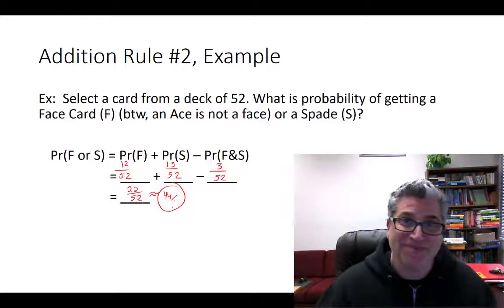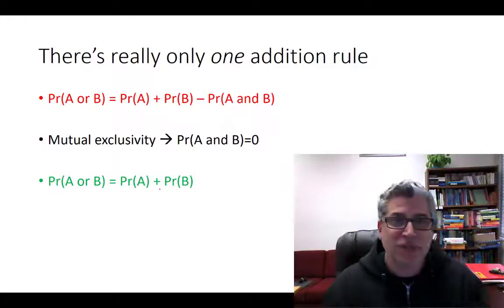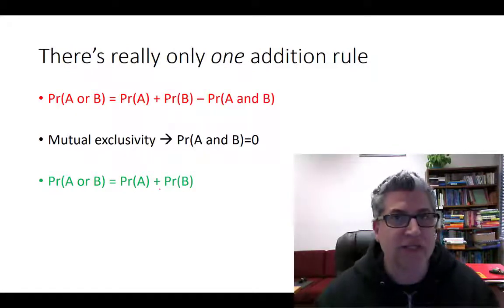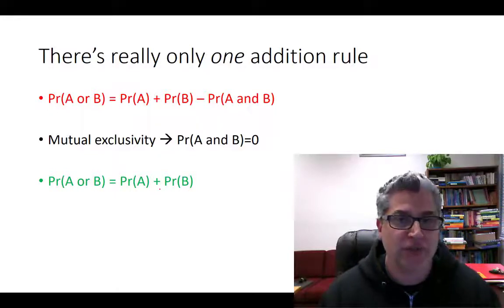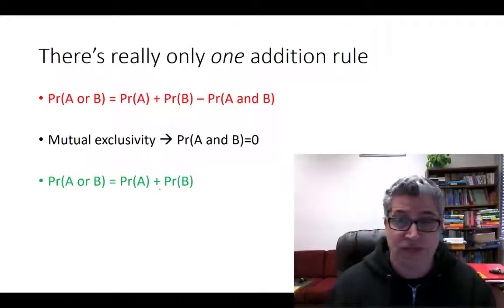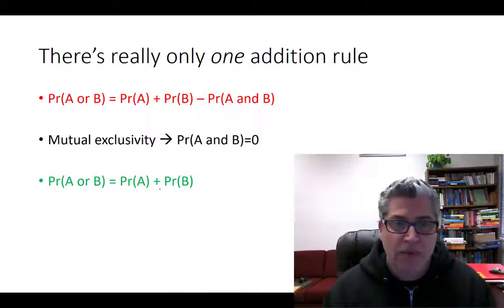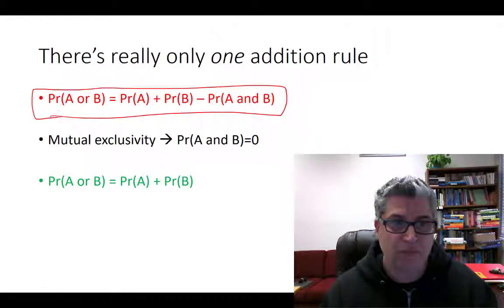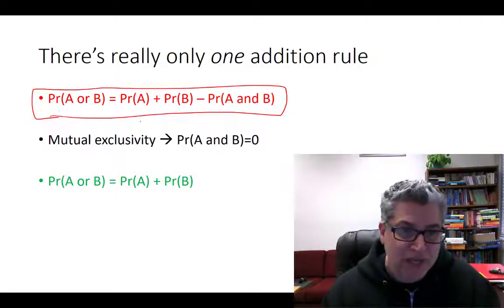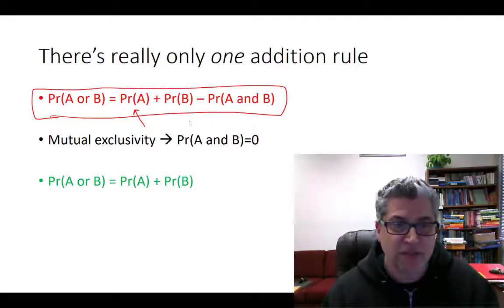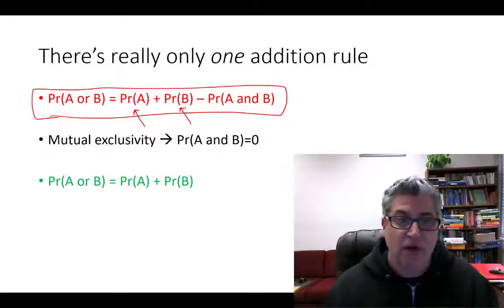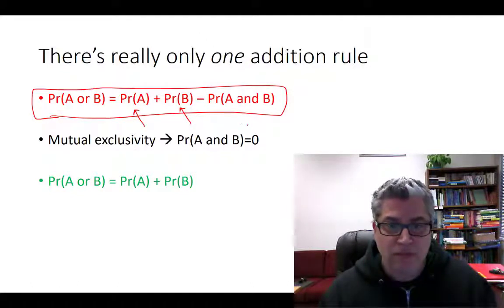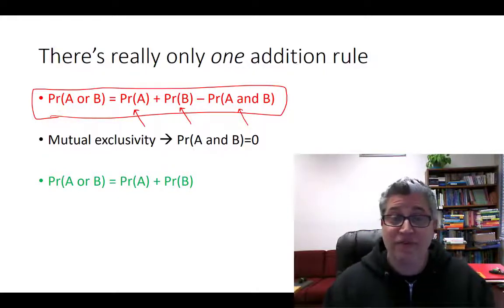Let's do another one. So at this point, I really should mention there really is only one addition rule. It's not like you have to memorize two different ones. I find it useful, at least at first. But really, there's one addition rule. It's the complicated one. It's the one where you got to subtract out something. Right? And then as you're plugging in values, probability of a face, probability of a diamond, and then, well, if you have face of, a king of diamonds or whatever it was, then put that in there.